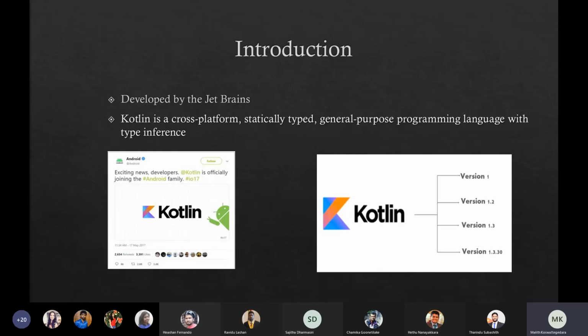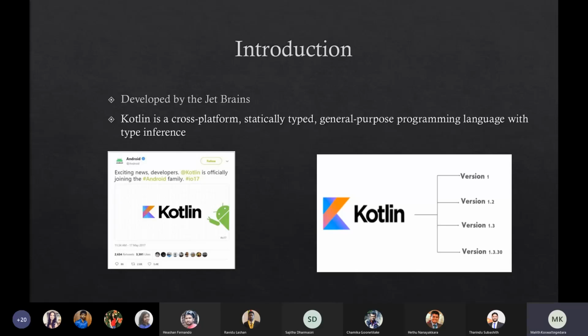In 2016, they released their first version. After releasing it, in 2017, Google announced first class support for Kotlin for Android development. Also in 2017, they released version 1.2. In 2018, they released version 1.3. In there, they added asynchronous programming features to Kotlin.